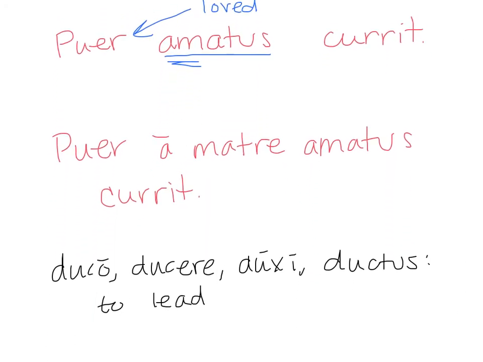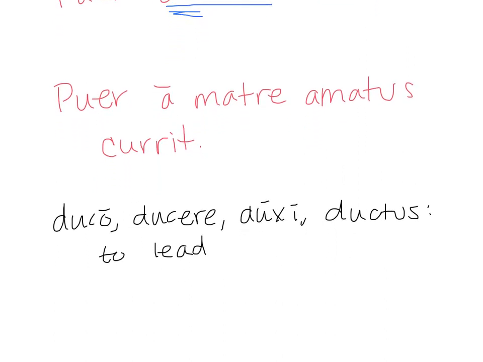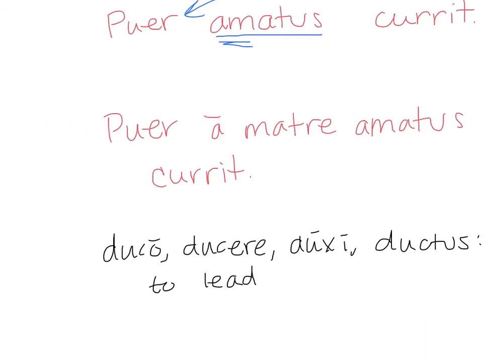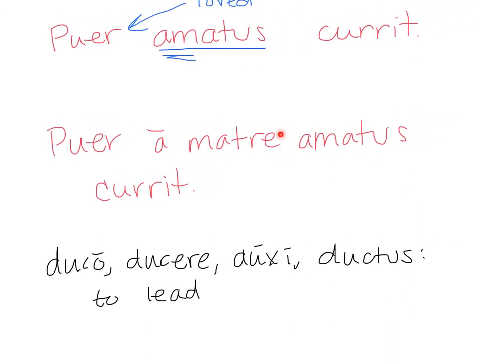Since this comes from a verb, I can add things that we normally see with verbs. In this case, a matre, I've added an agent for our perfect passive participle. So the boy, having been loved by his mother, back to the main sentence, runs. The boy, having been loved by his mother, runs.